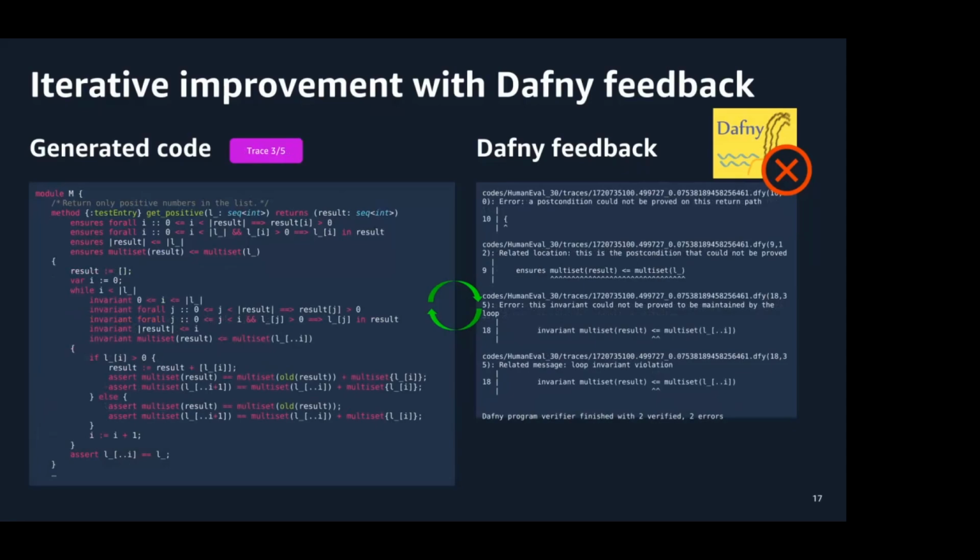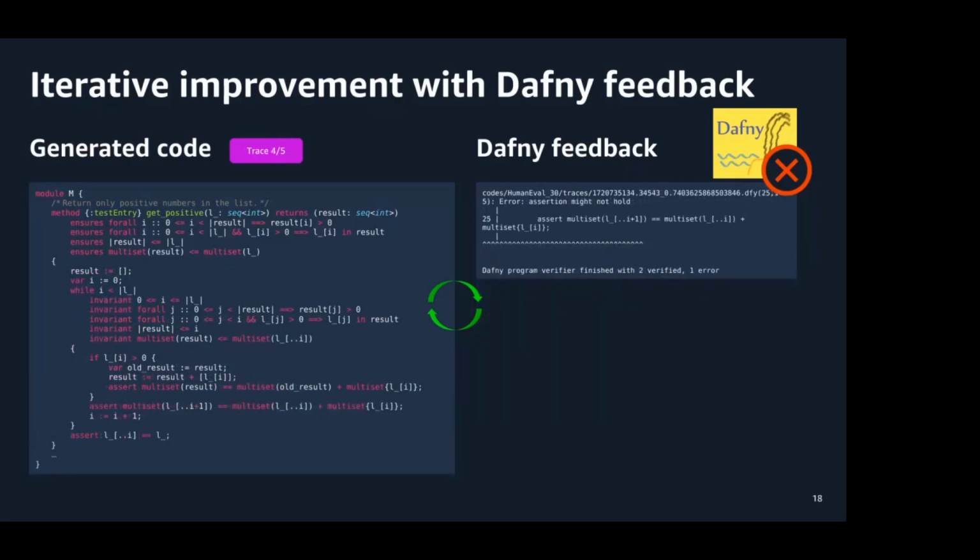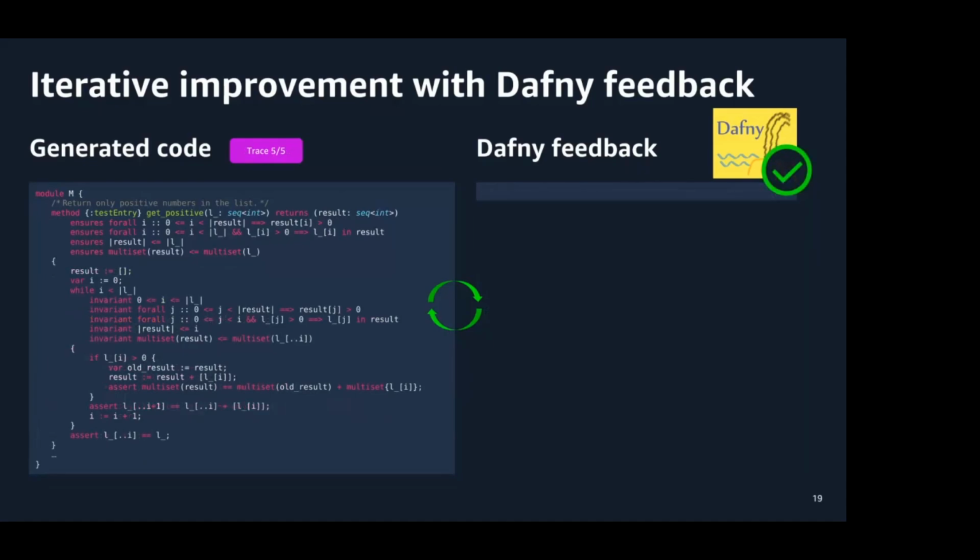However, the second error is a bit harder to resolve, and even with the feedback, the LLM does not get it right on the next attempt, or even the following attempts, although it does end up simplifying the code a little. Eventually, however, it figures out the right assertions to write, and Dafny is able to verify and compile the code successfully.